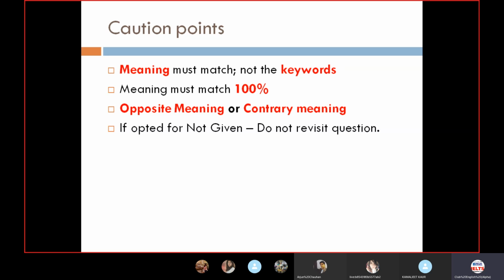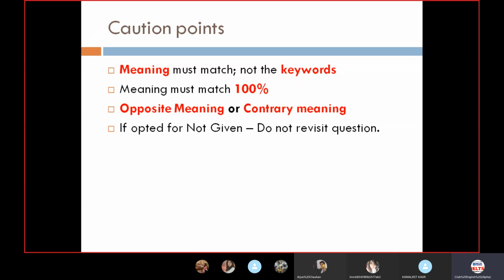There would be an exuberant number of rupees, and now here it is written that there are plenty of diamonds. Now the meaning is not the same, though they have used plenty and exuberant, which mean exactly the same, because they are not referring to the exact stone. They are referring to rubies and to diamonds. So you need to be very careful about the meaning and the keywords. The keywords must imply the right meaning.